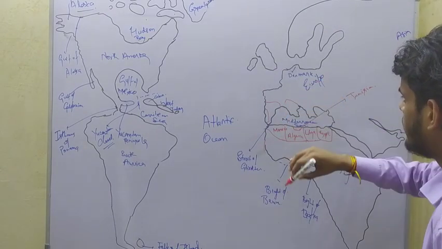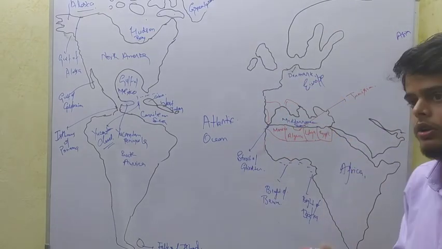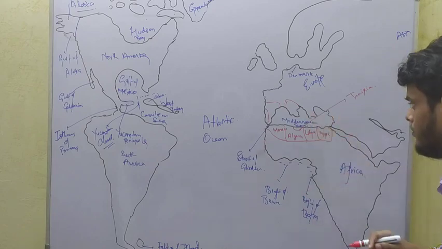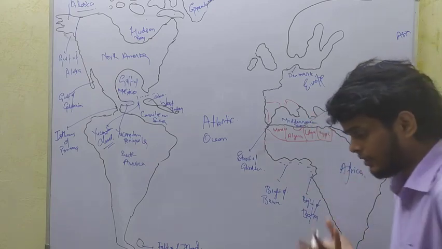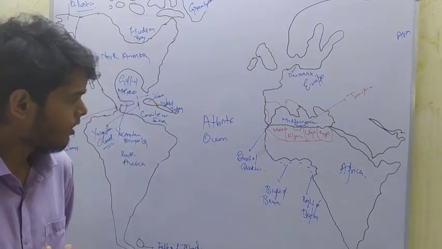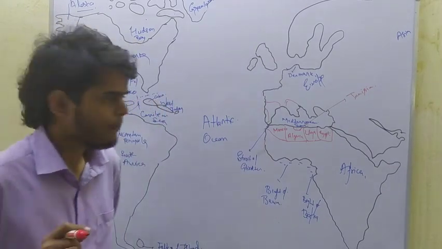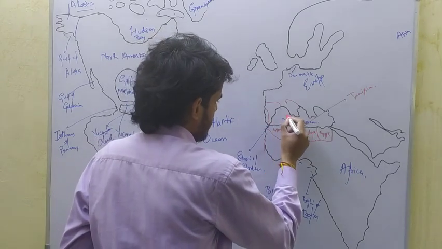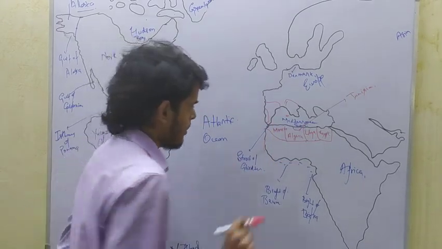Here Italy is located. Italy also shares boundary with Mediterranean Sea. In fact, Italy itself makes a sea which is called Tyrrhenian Sea, because here Sicily Islands of Italy are located.